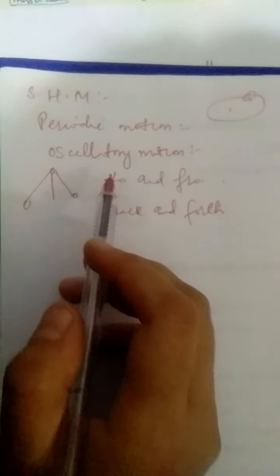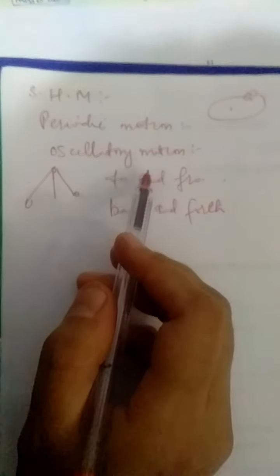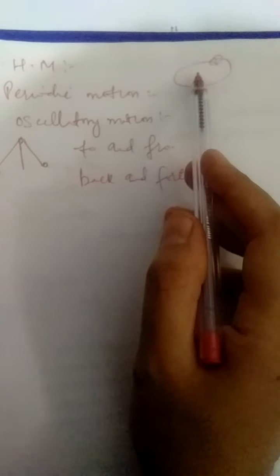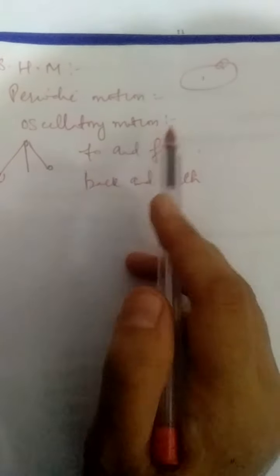So, such a motion is an oscillatory motion. Therefore, we can conclude that all oscillatory motions are periodic, but all periodic motions are not oscillatory. Because in case of periodic motions, we don't always see a to and fro or back and forth kind of motion. There is a regular motion, but that may not always be oscillatory.